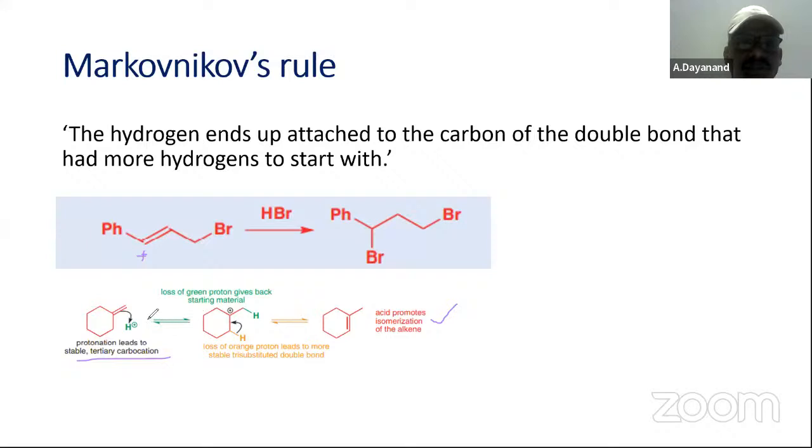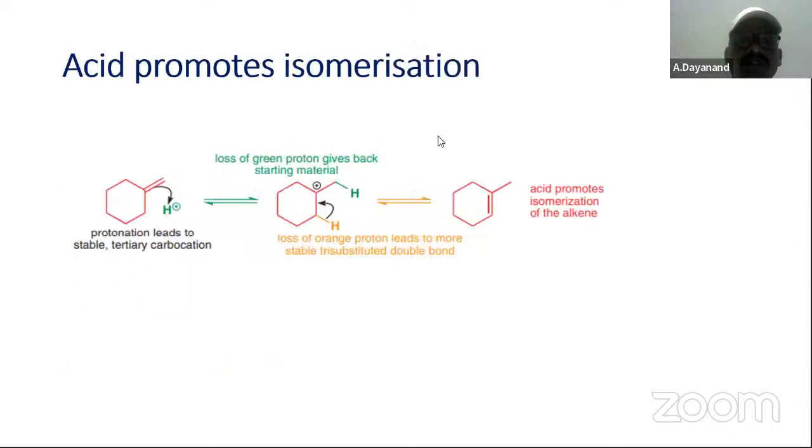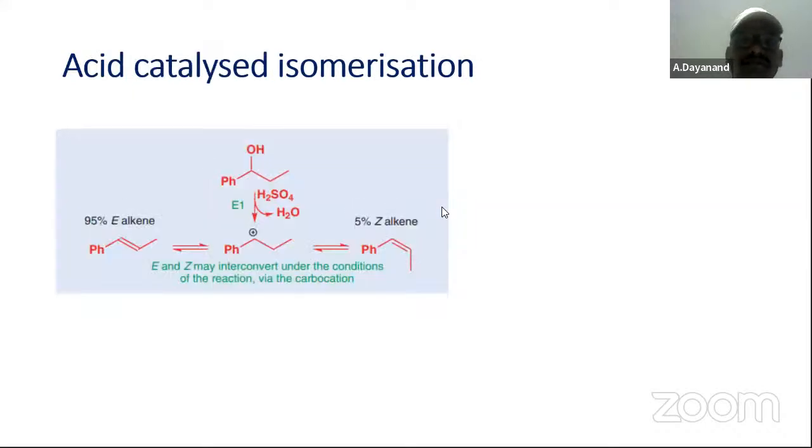Hydrogen should be bonded only to this terminal carbon. It is bonded only at this position. If it had bonded somewhere here, there would be no chance for this isomerization to result. Isomerization would not be formed. That is about Markovnikov's rule. What is going to happen is that acid is promoting this isomerization. Acid results in the formation of this isomer product. Acid catalyzed isomerization, for example, E-alkene.